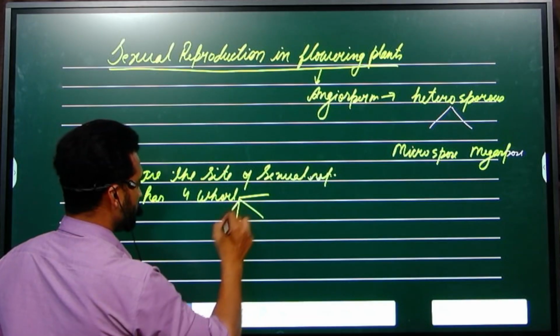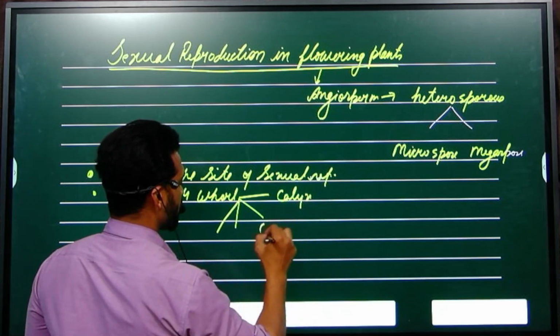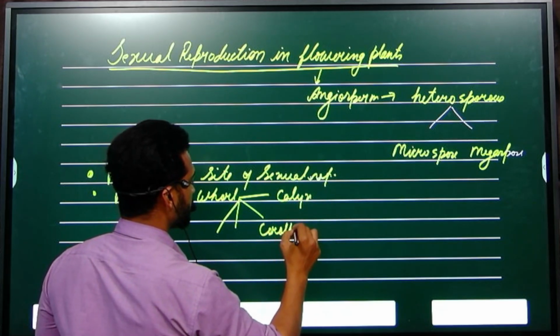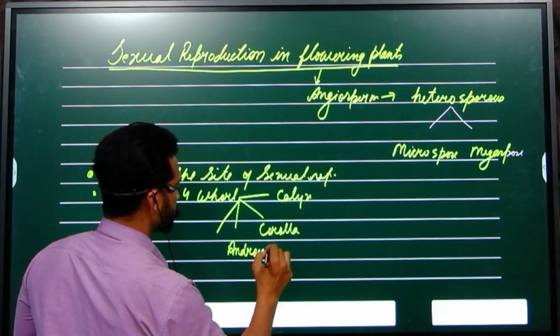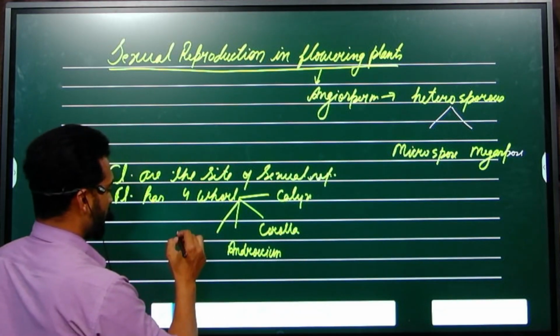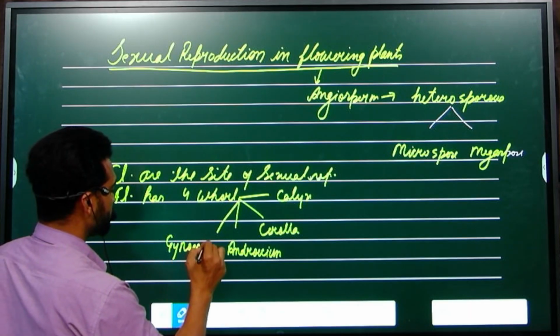Name them easily: calyx, corolla, androecium, and the last but not the least, gynoecium.